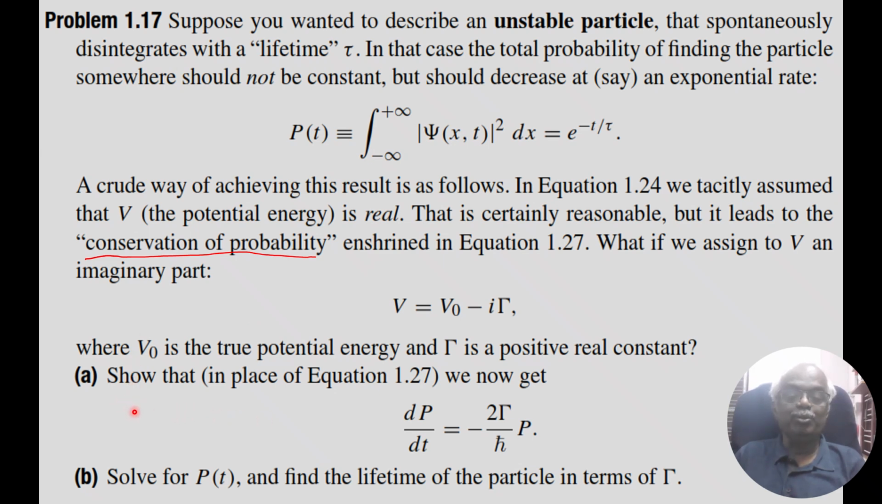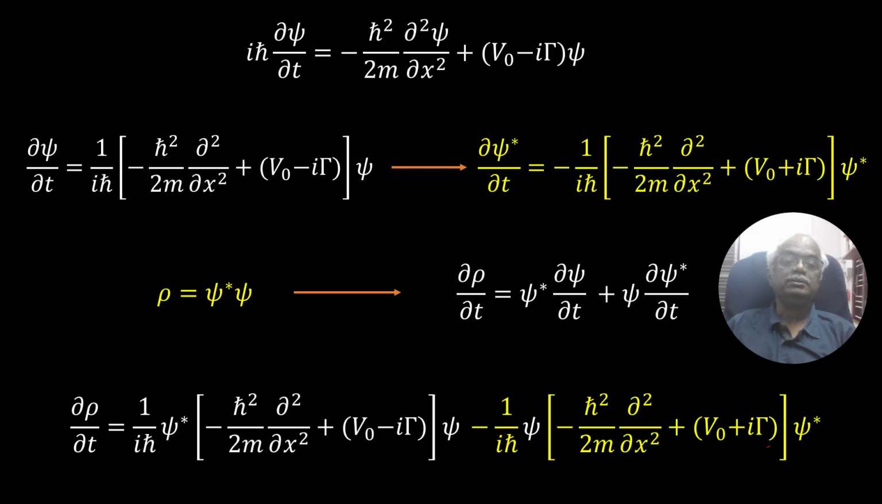We have to prove this, and the question contains two sections. First, the rate of change of probability is equal to minus 2 gamma over h cross multiplied by P. And also we have to solve for the probability with respect to time, and find the lifetime of the particle in terms of gamma. We will do them one by one.